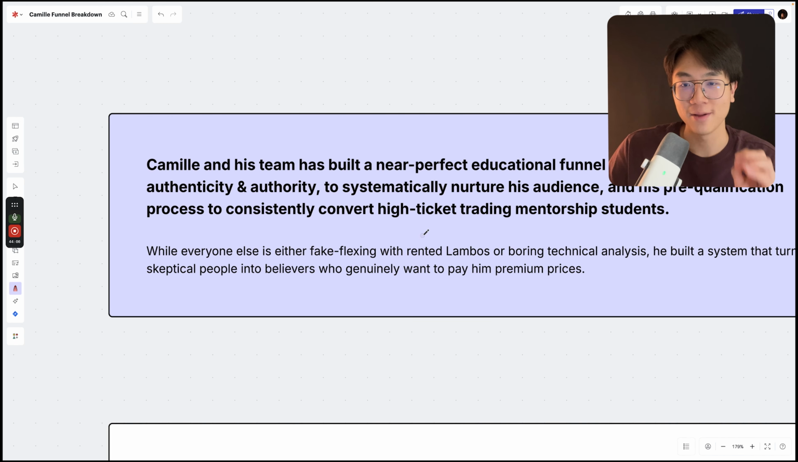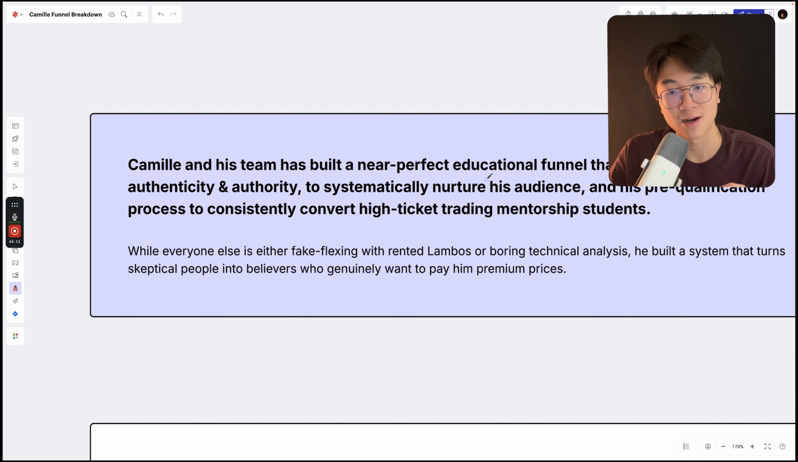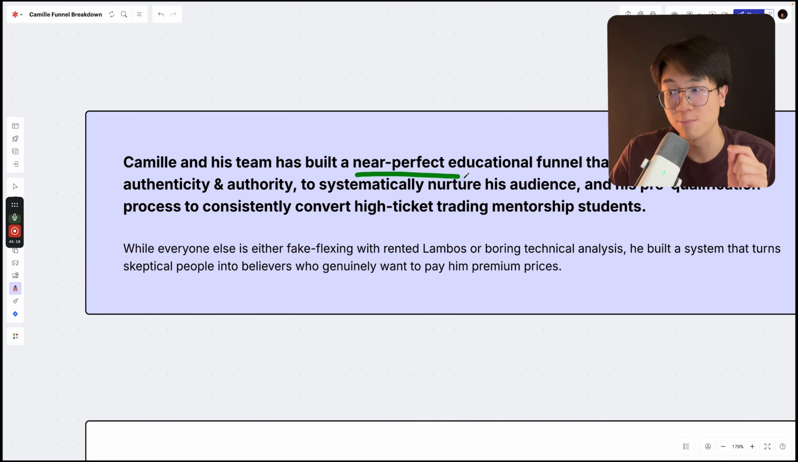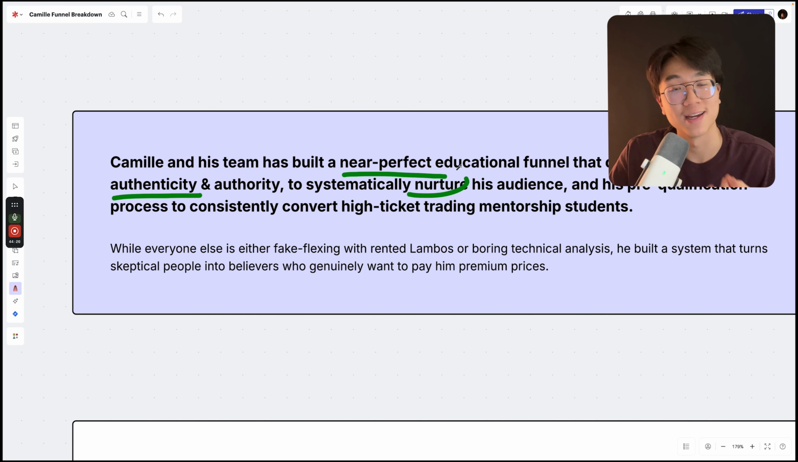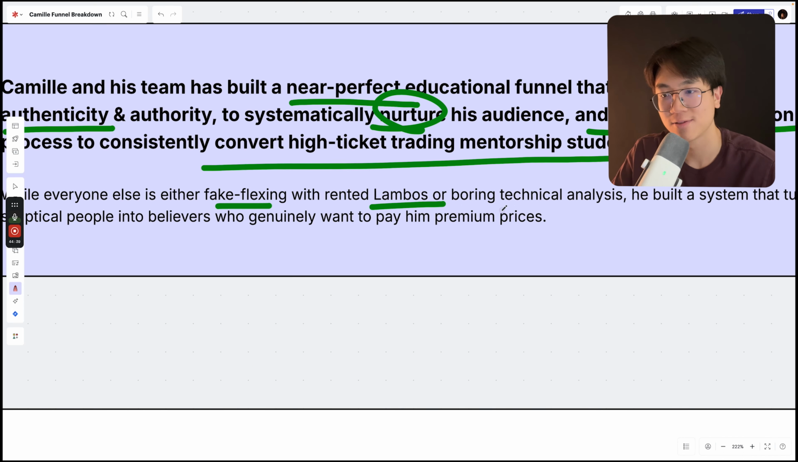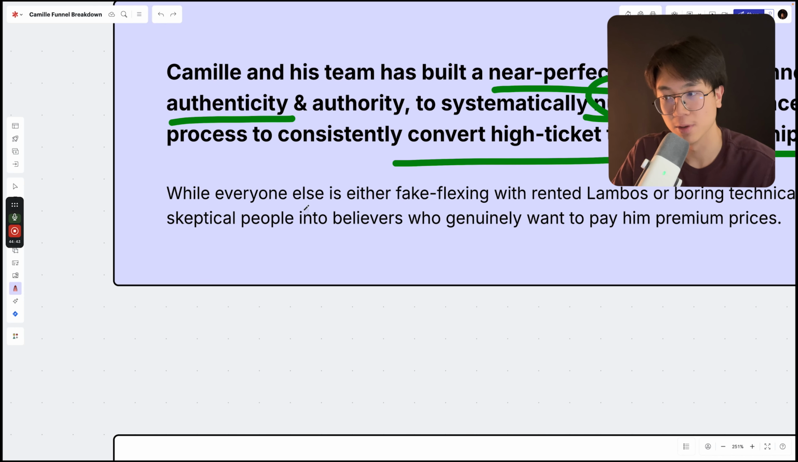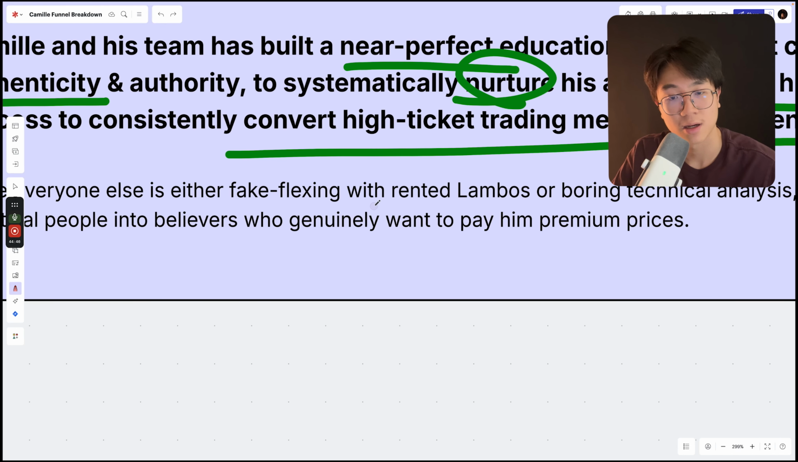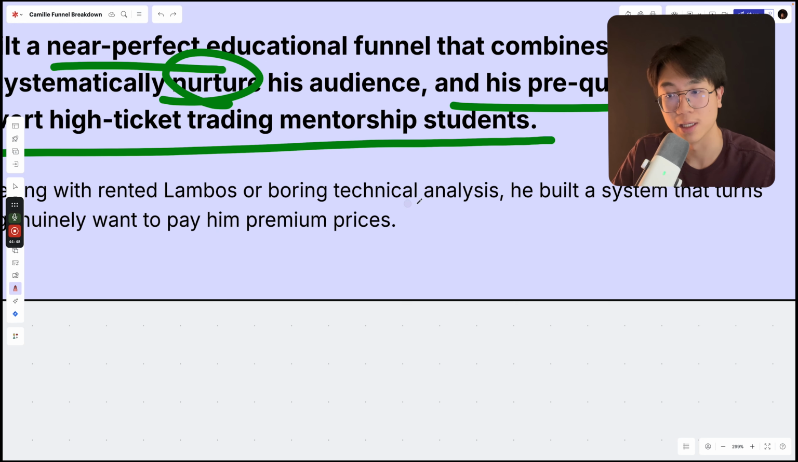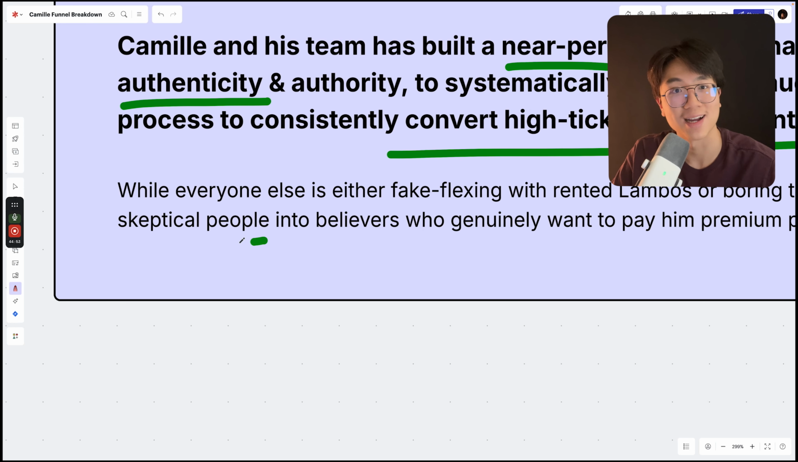All right, so beautiful. Camille and his team have built a near-perfect educational funnel that combines his authenticity and authority to systematically nurture his audience and pre-qualify them to convert into high-ticket trading mentorship students. The good thing is, well, his competition is either fake flexing with, I guess, rented Lamborghinis. He has built a system that turns his audience, skeptical people, into believers who genuinely want to pay him premium prices to get more access to him.